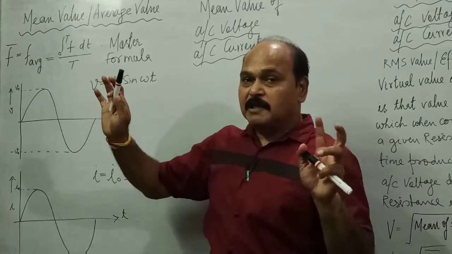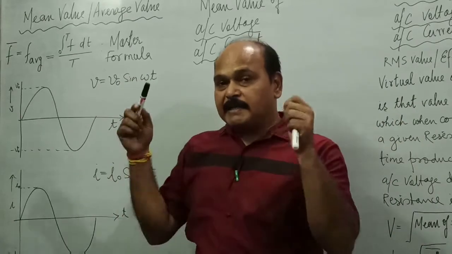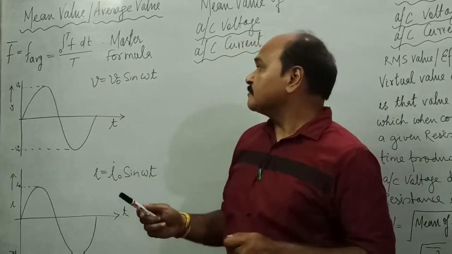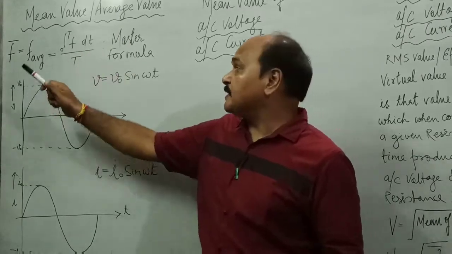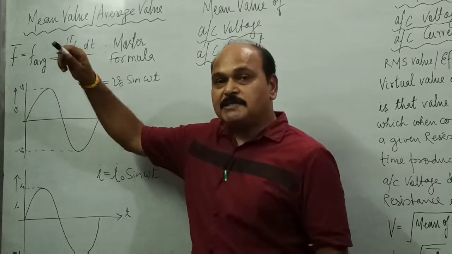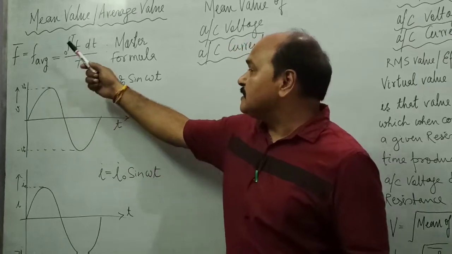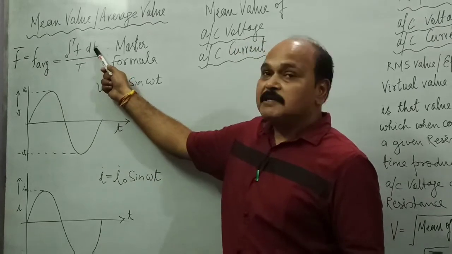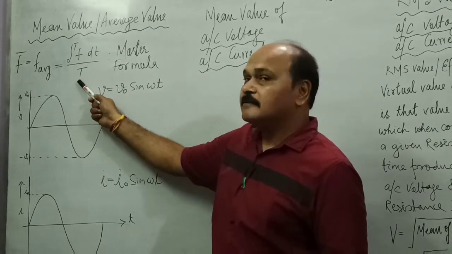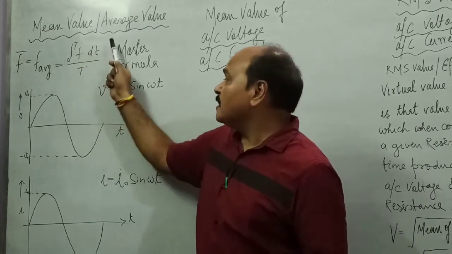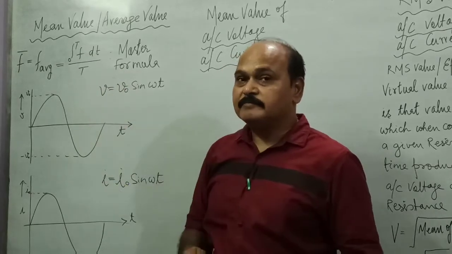So overall the average value remains the same, but in continuous function the data is infinite in number. So this is master formula of finding out the average value of function f, where the variable is t. So average value of function f where variable is t is what? F dt integration from 0 to t divided by t. This is sum of data and this is number of times the data occurs in that sum.